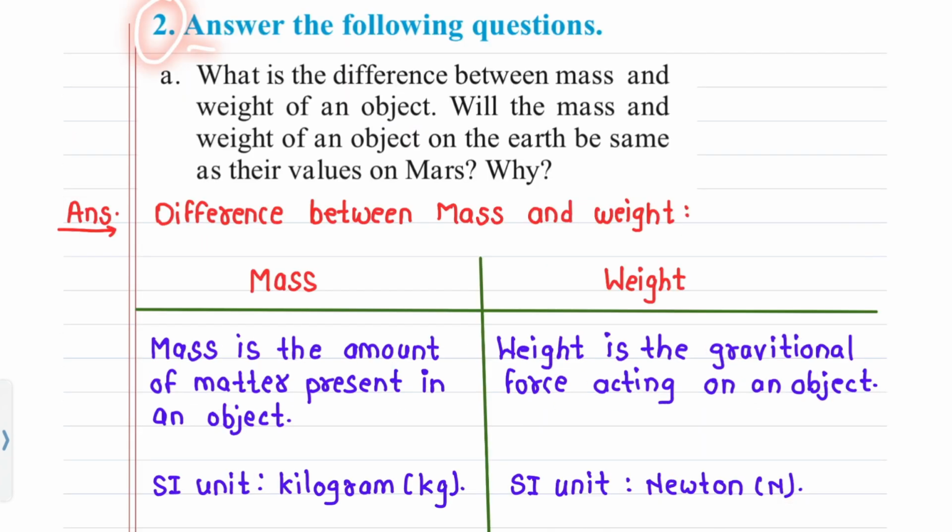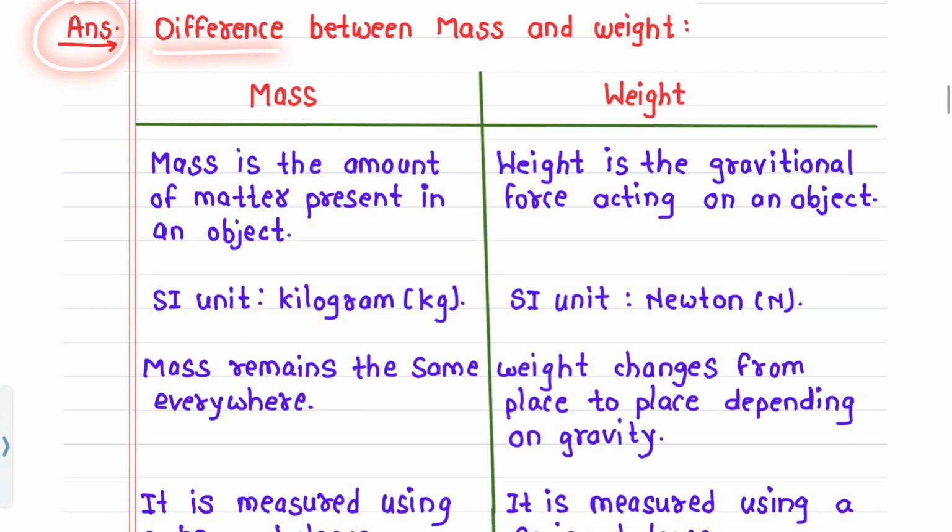Question number 2. Answer the following questions. A. What is the difference between mass and weight of an object? Will the mass and weight of an object on the earth be the same as their values on Mars? Why? Answer. Difference between mass and weight.